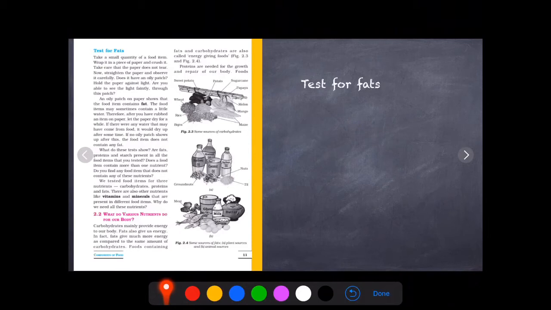Sometimes the food contains all the nutrients like carbohydrates, proteins, fats, vitamins, minerals, everything. But sometimes the food material has only two or three nutrients in it. Let's see what are the sources which are rich in carbohydrates. Food items like rice, wheat, sugarcane, melon, mango, these are rich in carbohydrates. And ghee, milk, coconut oil, sunflower oil, soybean oil, and also butter, cream, fish, these are rich in fats.